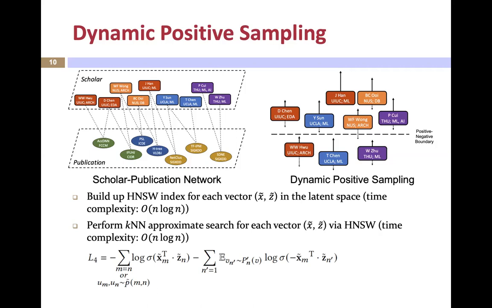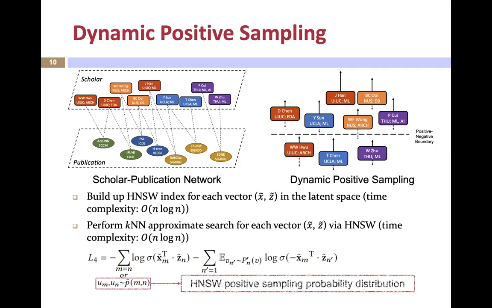As the training proceeds, we perform HNSW-based KNN search in the latent space, finding potential positive nodes and pulling close their embeddings. In the meantime, we also adopt static negative sampling to push away the negative nodes. Thus, each node may be subjected to two forces, as indicated in the top right figure.